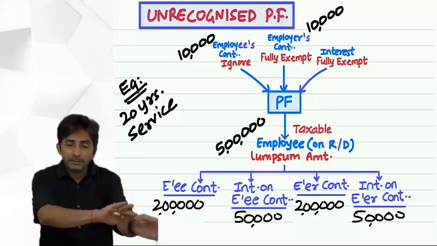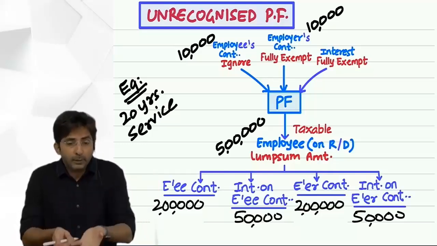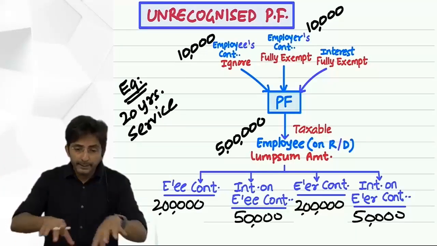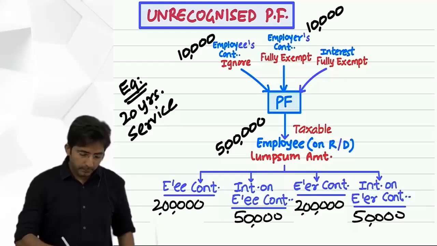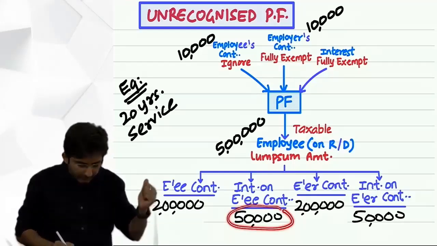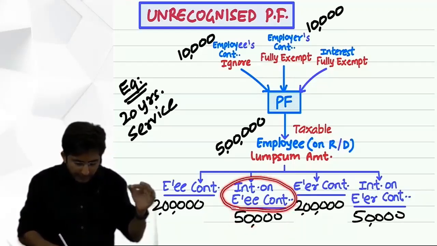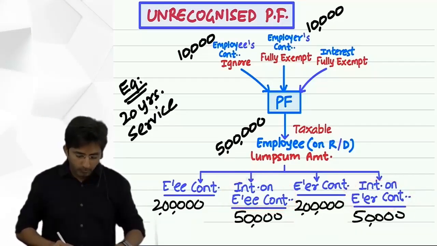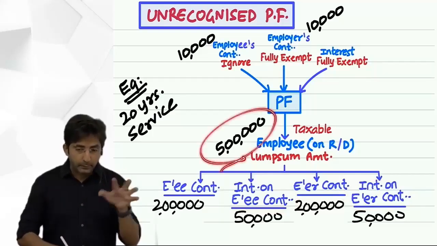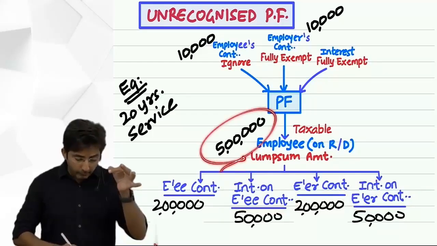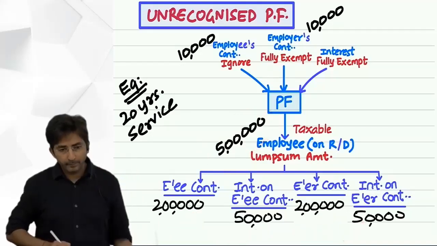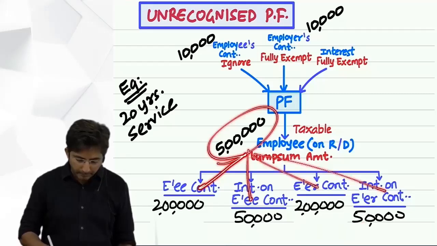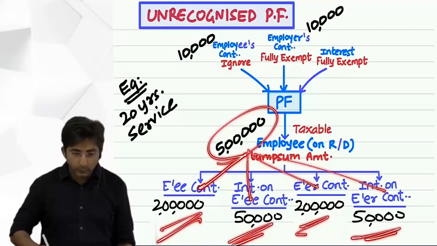Both used to save together. Some amount was cut from the salary of the employee, some amount the employer was putting, both were contributing equal amounts. So whatever interest got accumulated, it equally pertains to both. What is the wording written over here? Just read: interest on employee's contribution, and this is interest on employer's contribution. You know why I have divided this 5 lakhs into 4 parts? Because the treatment of each amount will be different. First check the total 5 lakhs, check that the breakup is correctly done. 2 lakhs 50, 2 lakhs 50, total is 5 lakhs.